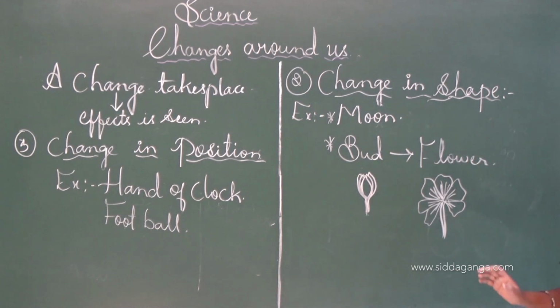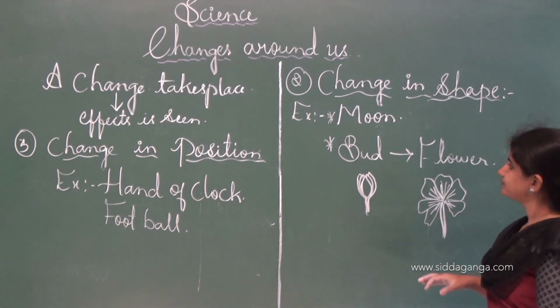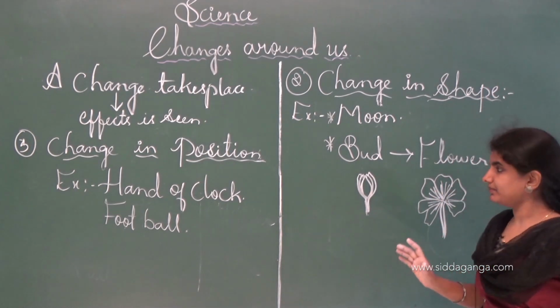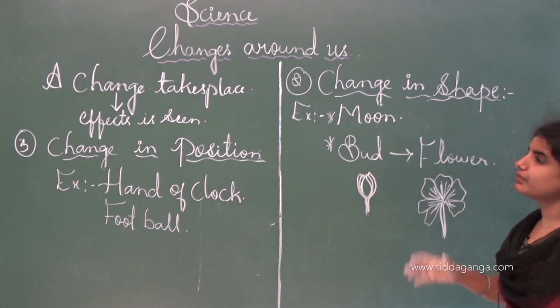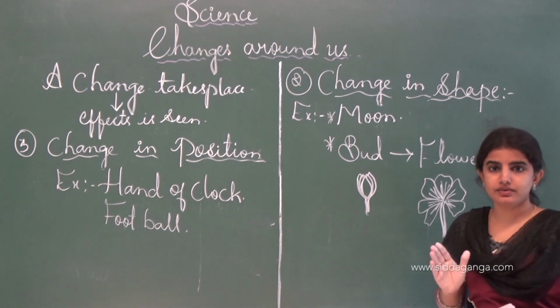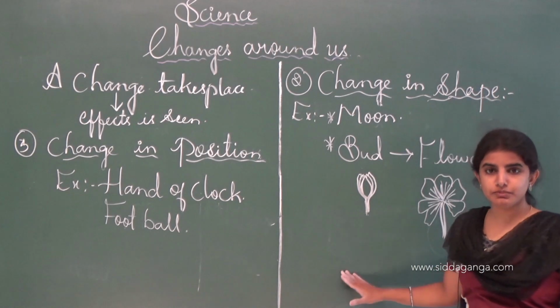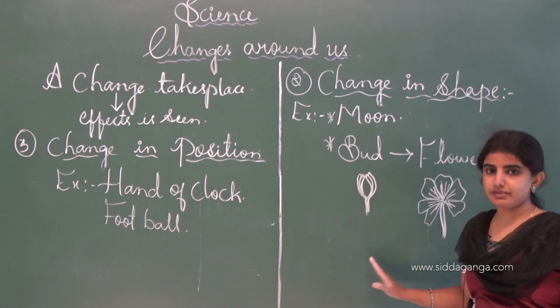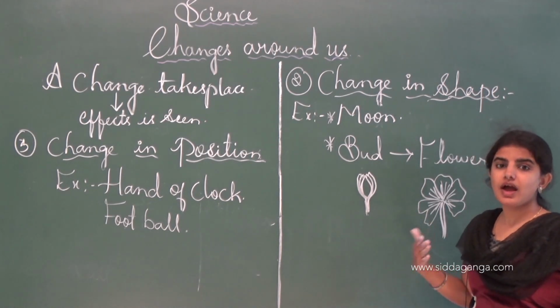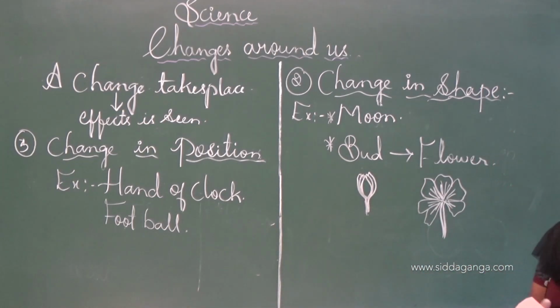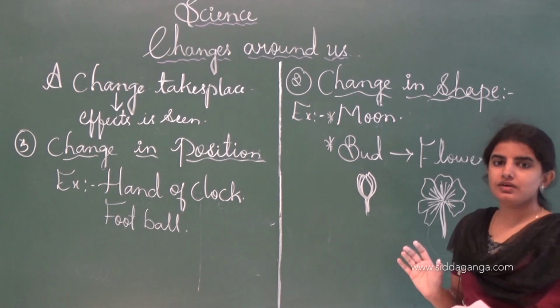This is how we can say that change in the shape. Bud is converted into flower. It is a change in the shape. As I told you, moon is also a type, different types of changes will take place. For example, full moon is converted into gibbous moon and later half moon and crescent moon, like that new moon will be formed. These are the shapes of the moon.